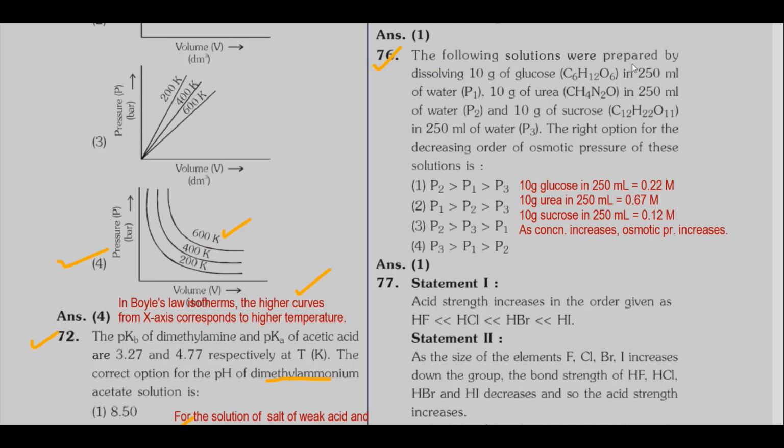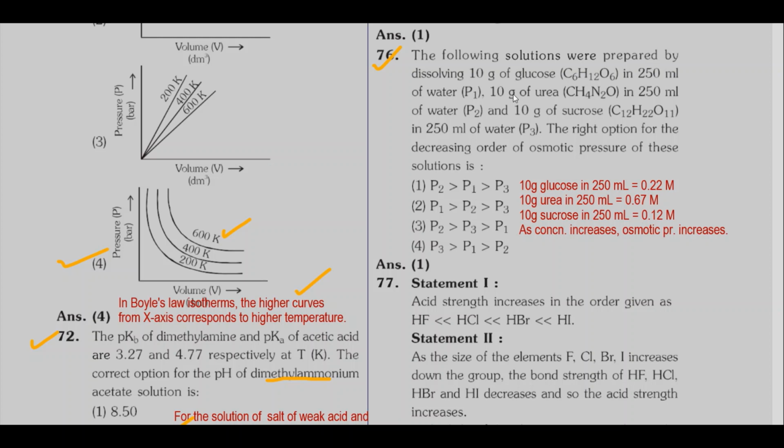The following solutions were prepared by dissolving 10 gram of glucose in 250 ml water. It shows osmotic pressure P1. 10 gram of urea in 250 ml water showing osmotic pressure P2. 10 gram of sucrose in 250 ml water showing osmotic pressure P3. The right option for the decreasing order of osmotic pressure of these solutions is. So here we are given 3 different solutions. Then we have to compare their osmotic pressure.